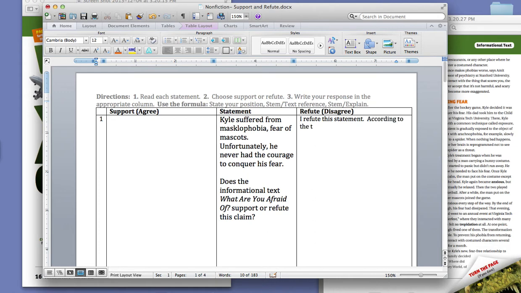According to the text, now I'm not going to use a direct quote here, so I don't need quotation marks. Kyle suffered from mascophobia.